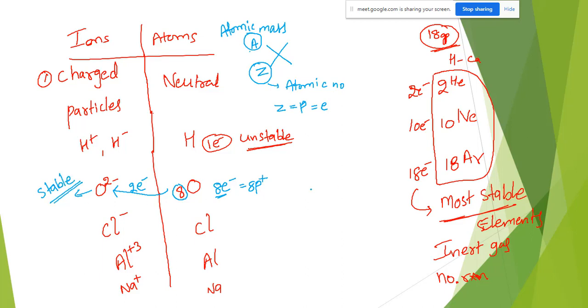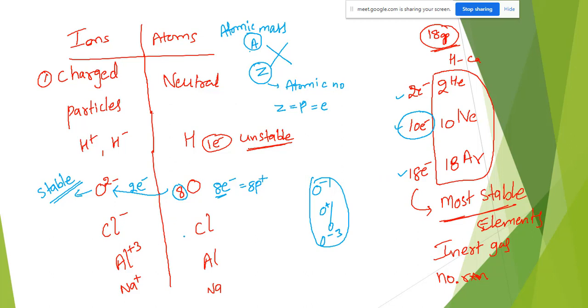Now we understood why oxygen is only O minus 2, why not O minus 1, O plus 3, or plus 1, or O minus 3. Comparatively this one is most stable. Why? Because in O2 minus, 10 electrons are there. Whenever the number of electrons equals either 2 or 10 or 18, those are stable.